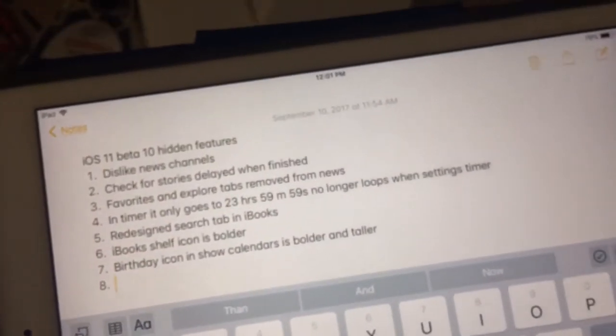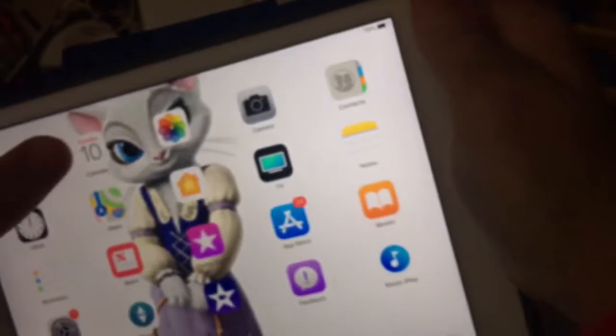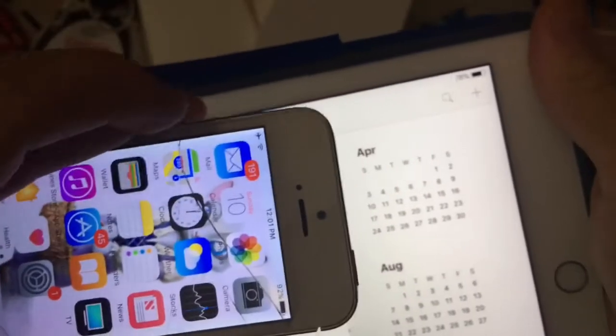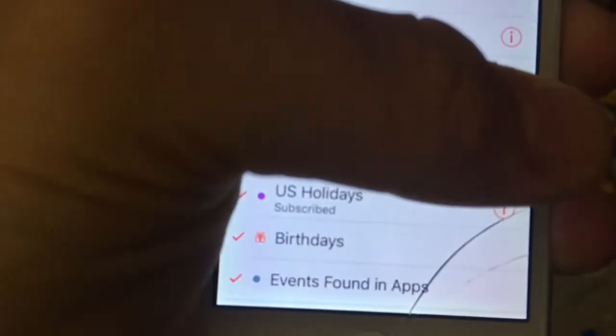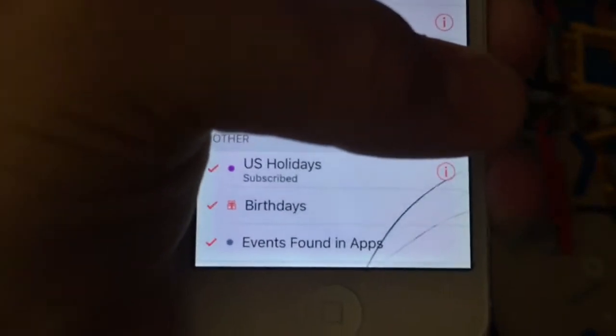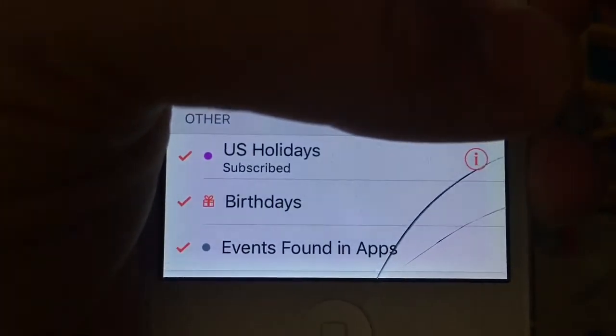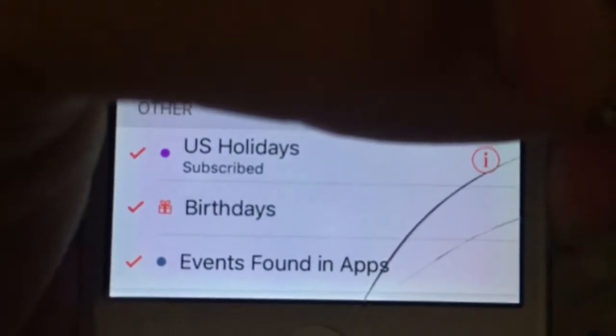Next one is the birthday icon in the calendar that's bolder and taller. So like, let me cover that up. You see here in the birthday icon right here, when you go to birthdays, it looks a little taller. And then when I get to iOS 10 here, you see on the birthday in iOS 10, how it's very short. You can barely see the top of the icon there. You see how it's very, very short. It's hard to notice, but a little shorter.